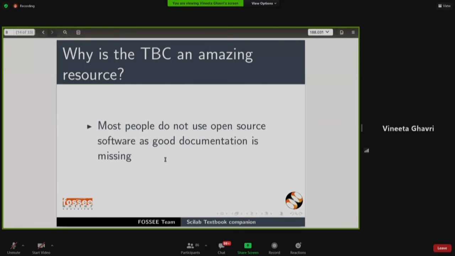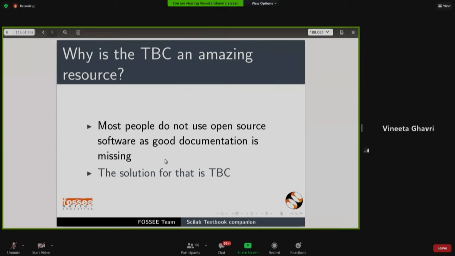So why are we saying that it is an amazing resource? Most people do not use open source software as there is no good documentation available. They say that we don't know what to refer, what type of code to use. We don't have good documentation in open source software. Good documentation is missing. So the textbook companion acts as an amazing resource.